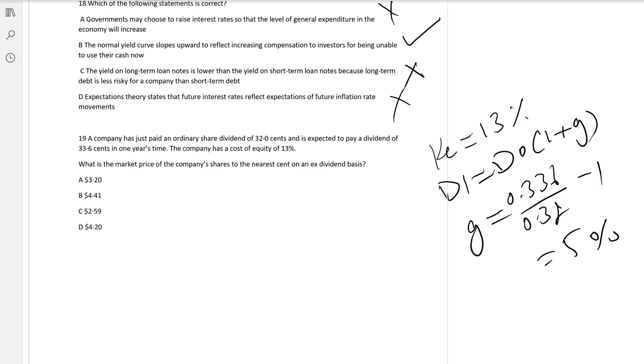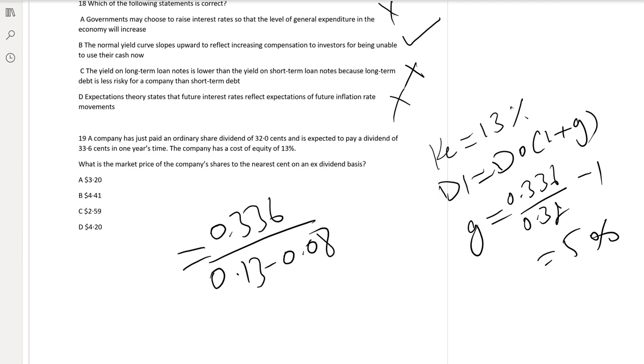So there is a growth of 5%. So market value is equal to 0.336 over 0.13 minus 0.08. That is equal to 4.2. So that is the market value.